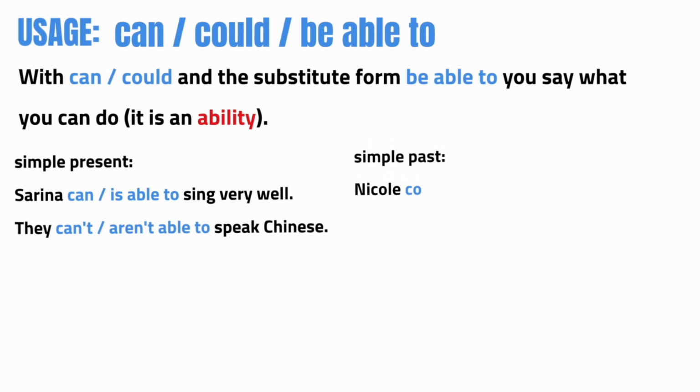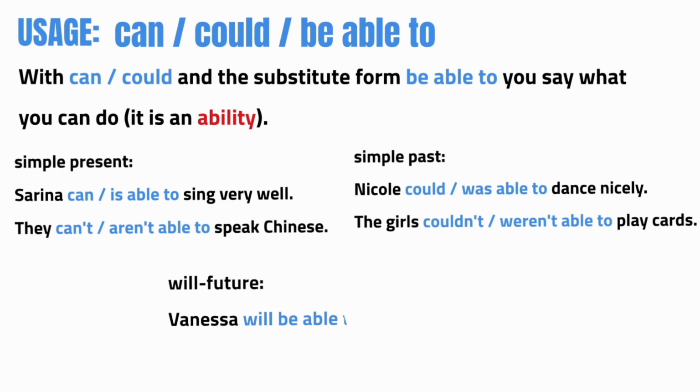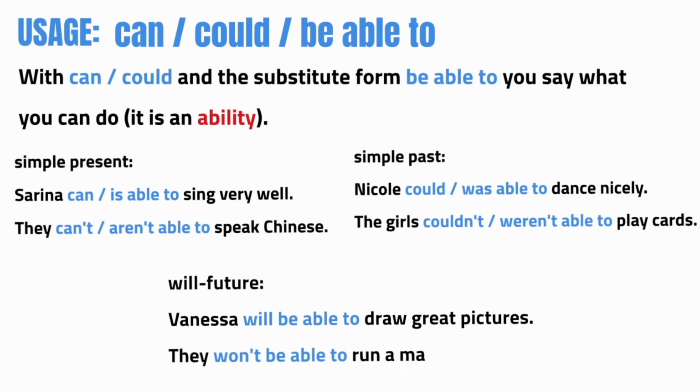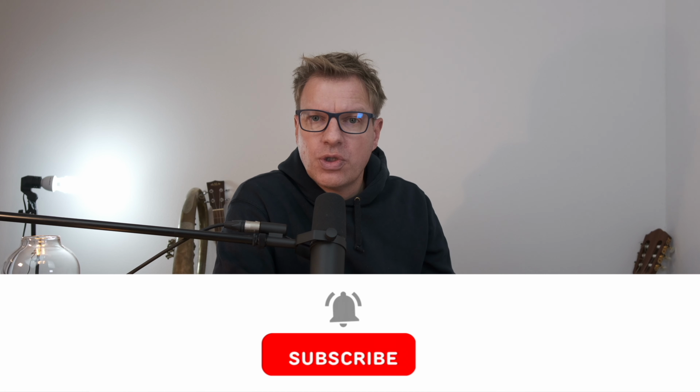Sarina can or is able to sing very well. They can't or aren't able to speak Chinese. In the simple past, Nicole could or was able to dance nicely. The girls couldn't or weren't able to play cards. And in the will future, Vanessa will be able to draw great pictures. They won't be able to run a marathon. This was the usage with can, could, or be able to.